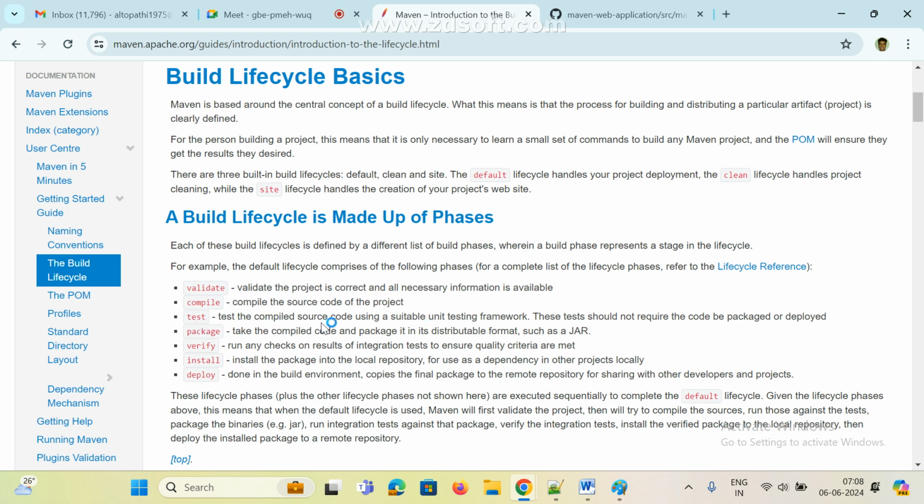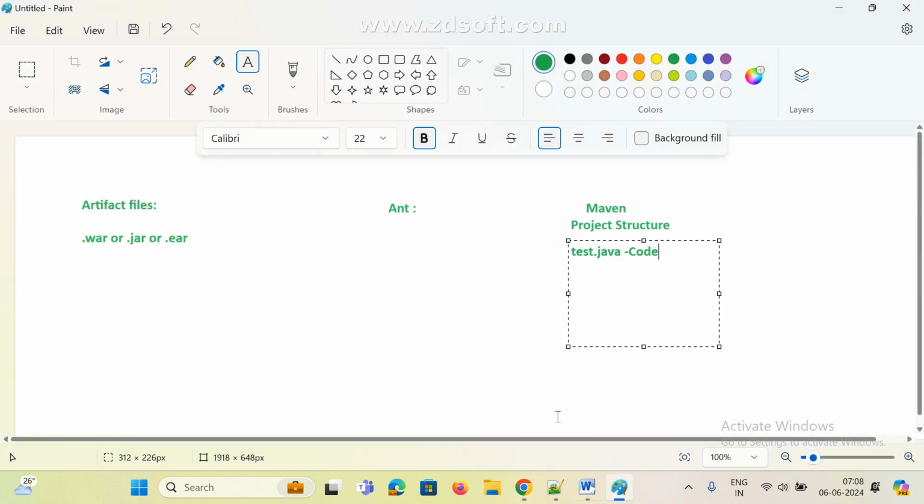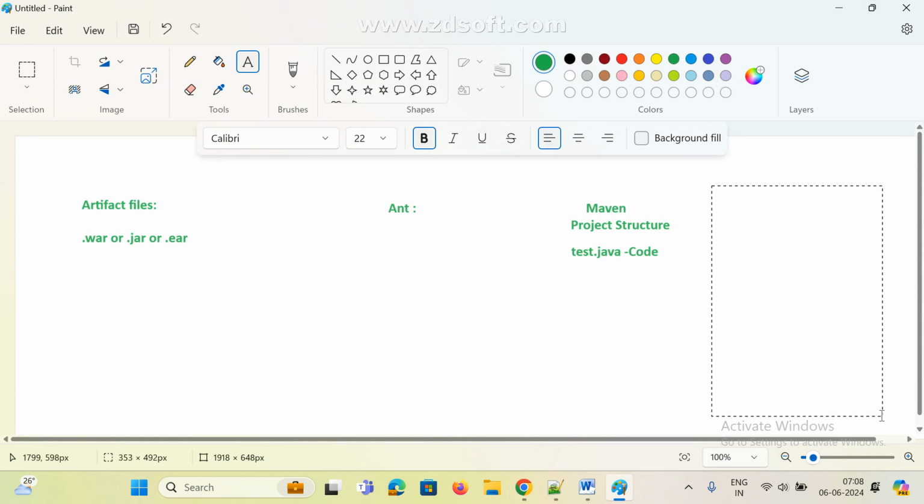Test means testing the compiled source code using suitable unit test frameworks. There are many frameworks available in real time. Mostly Java people are using JUnit, TestNG, and Selenium.